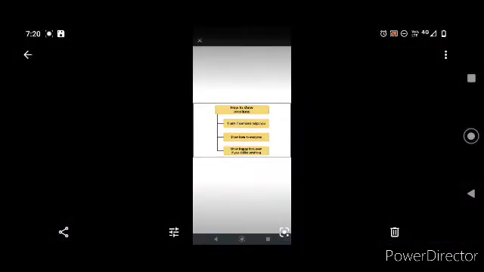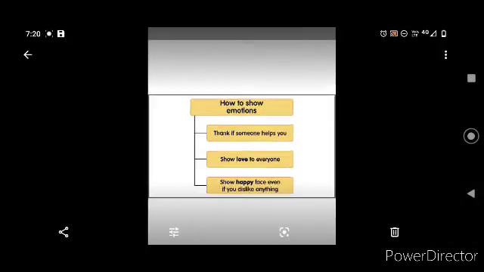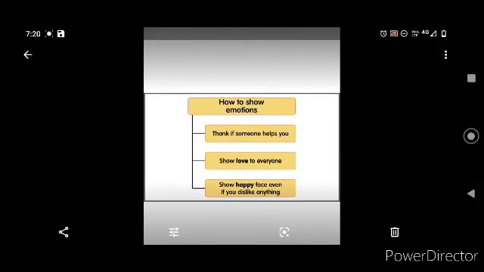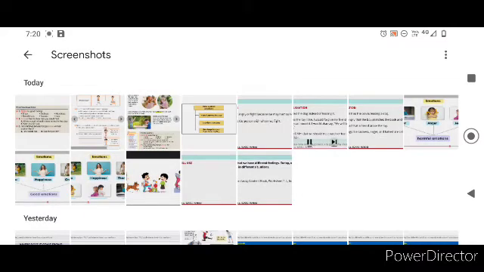One more thing, you see how to show emotion. Thank someone if they help you. Show love to everyone. Show a happy face even if you dislike something. Even if you dislike something, you should not spread that disliking nature to all and make others get hurt by our feelings. We should show a happy face so that the others surrounding us, our loved ones, will be happy.